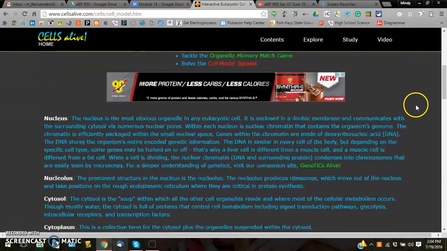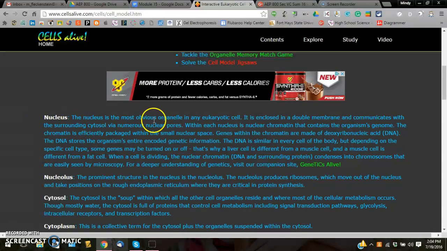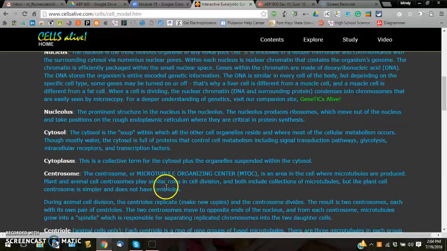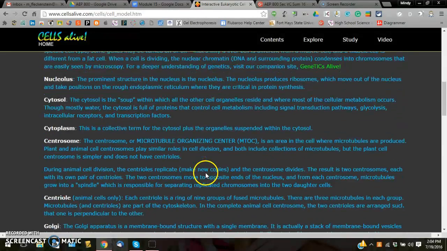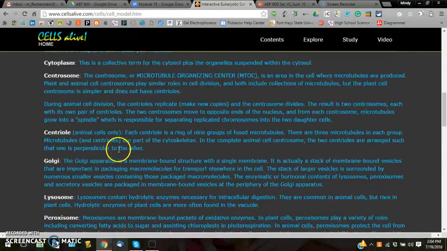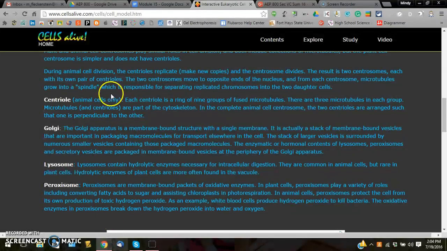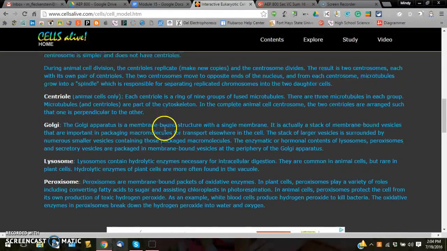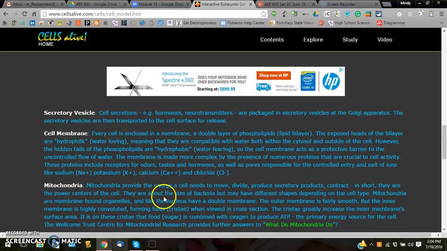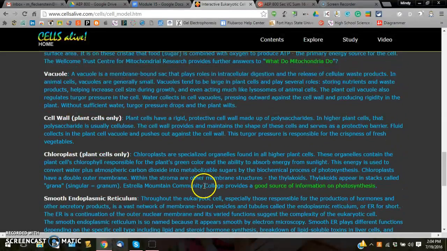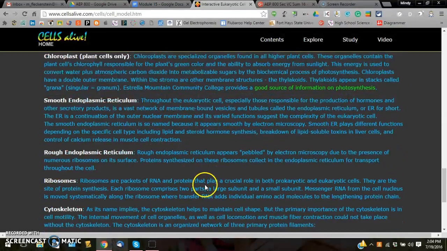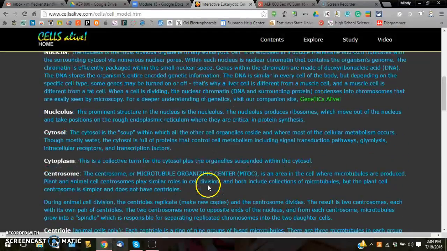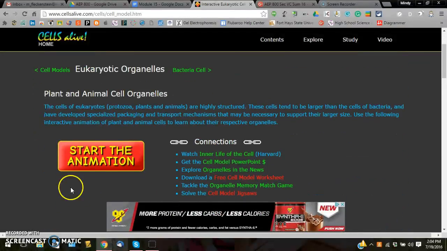If you scroll down, it talks about all of the different organelles and their purposes within the cell. These are also within the activity that we will do in a little bit. So if you scroll down, you can go through these as a class or have the students read through them, talk about them with each other, maybe using this to introduce the cell or teach the cell itself, either way. So when you're ready to start the simulation, you click Start the Animation.